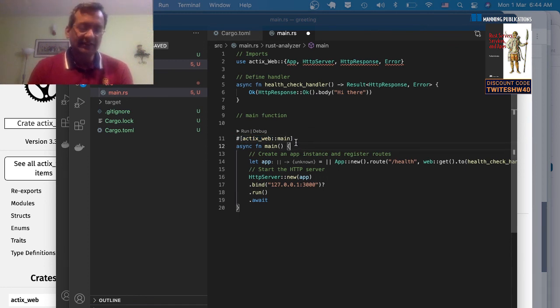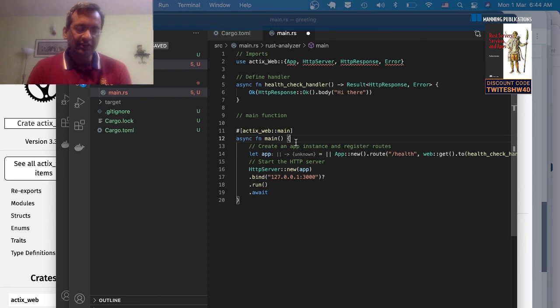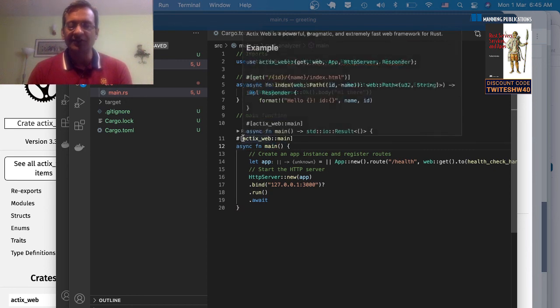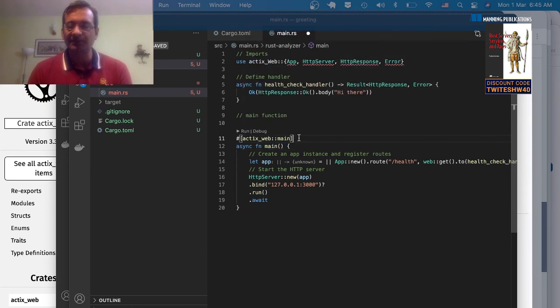Okay, and this actix_web::main annotation is basically recognizing the fact that we are using an async runtime. So when you use an async runtime, you have to yield control back to the task scheduler of the async runtime, which in this case is Actix's own version of the Tokio runtime. So you're saying that the entry point to this web application or web service is this main function, which is an async function, and that you're annotating by using this actix_web::main. So that's it. So we've written a function.